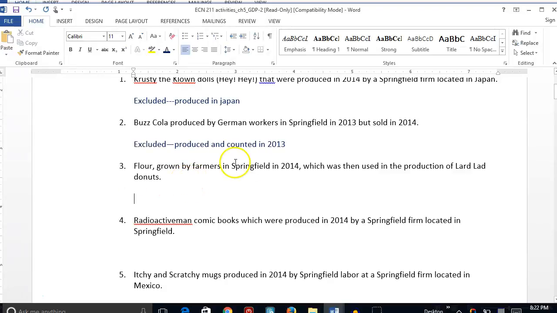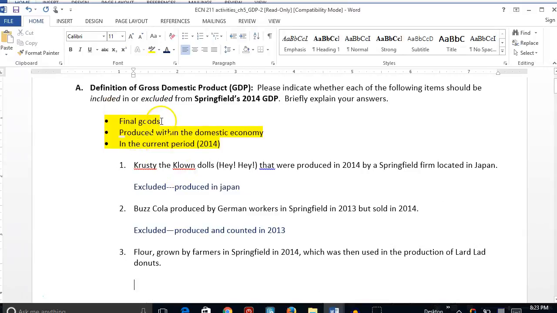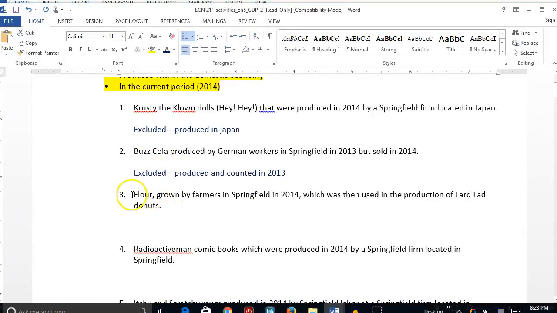You may be thinking, wait a minute, flour that was produced in Springfield, and it was in 2014, so shouldn't that be included? But remember the other key thing, only the value of final goods. In this example, the flour that's grown is not the final good. The flour is then used to produce the donuts. If we counted the flour separately and then the donuts, we'd be double counting.